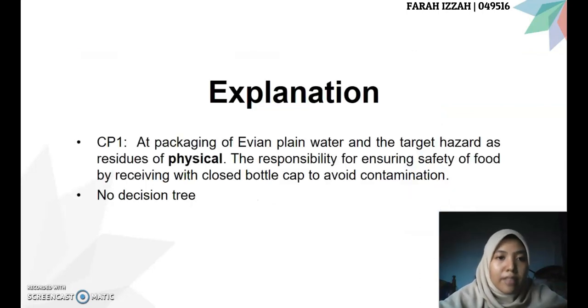For the CP1 at the packaging of plain water, the target hazard is physical, and the responsibility is to ensure safety of food by serving with closed bottle cap to avoid contamination. So, as I said earlier, there are no CCP, so there will be no decision tree.